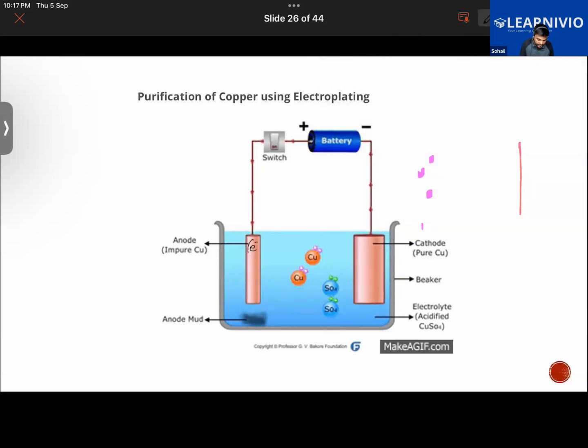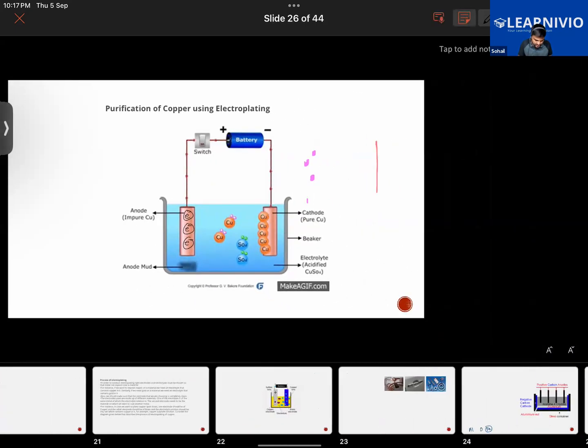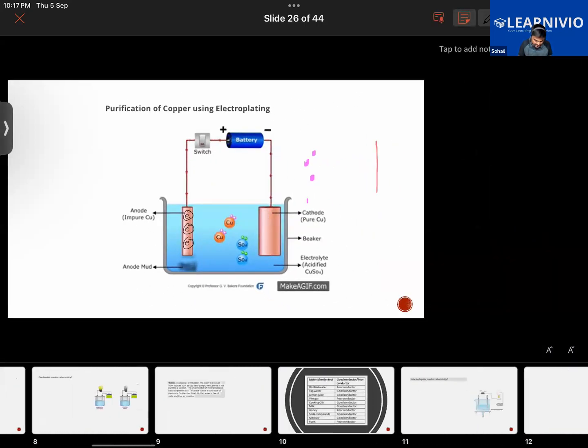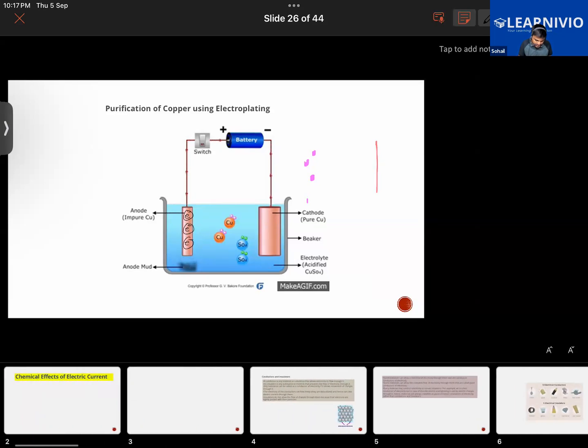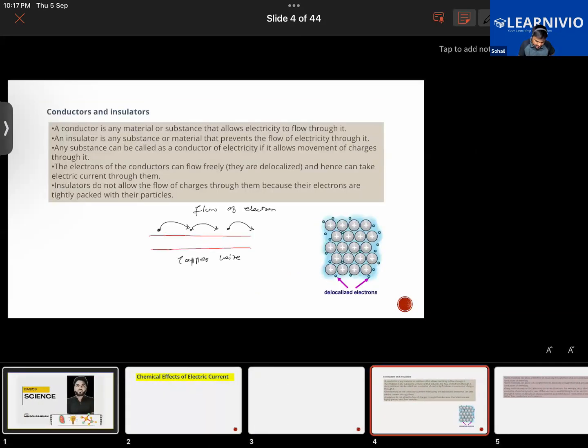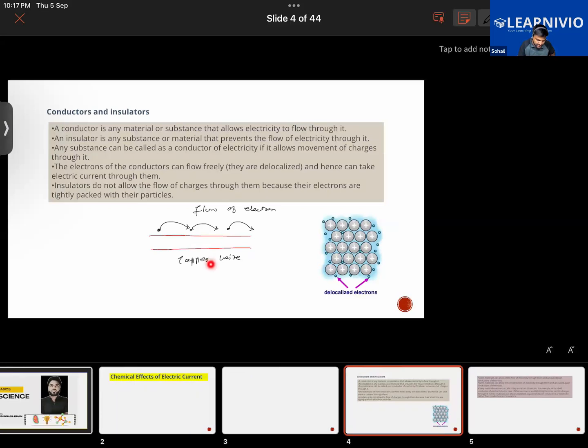Sure. While we were talking about the conduction of electricity, is copper a solid or liquid? Obviously a solid substance, right? Yes, sir. Moments ago we discussed that in a solid material, like a copper wire, electricity is carried by the flow of electrons, right?